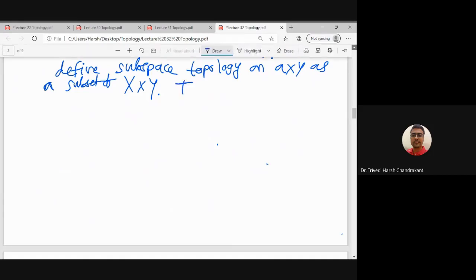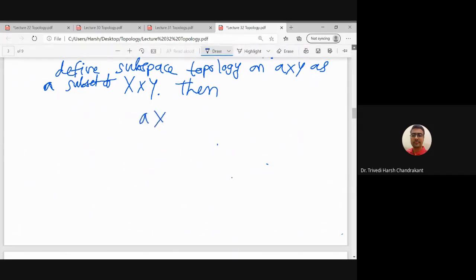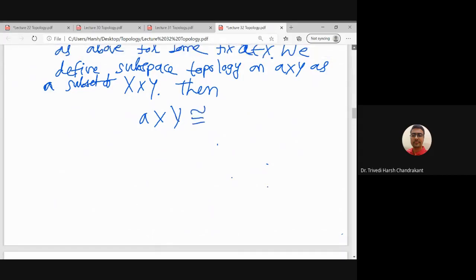We want to prove that A cross Y as a subspace is homeomorphic to Y. This is the notation we will use for homeomorphism.